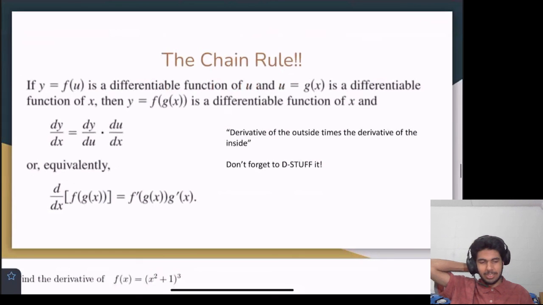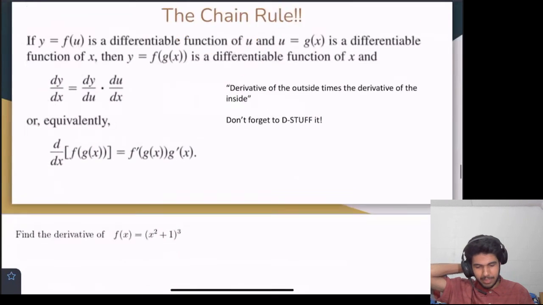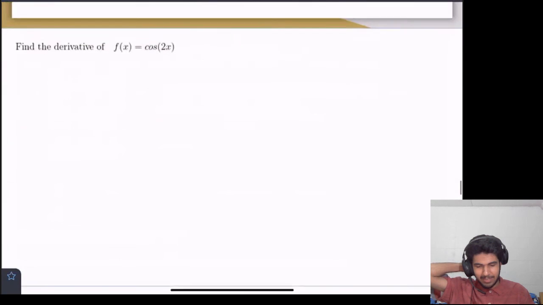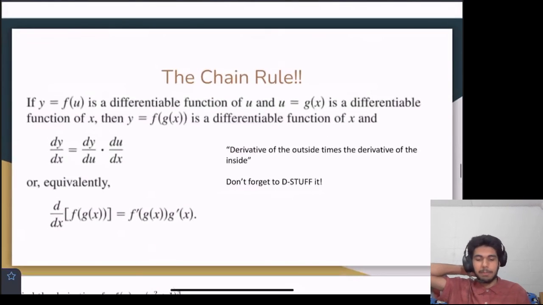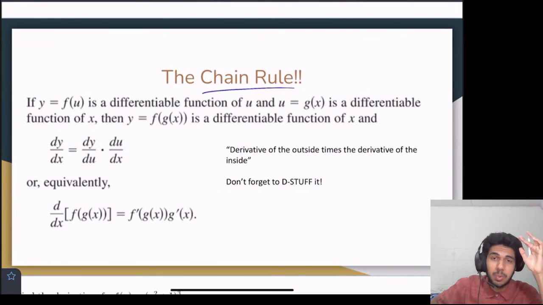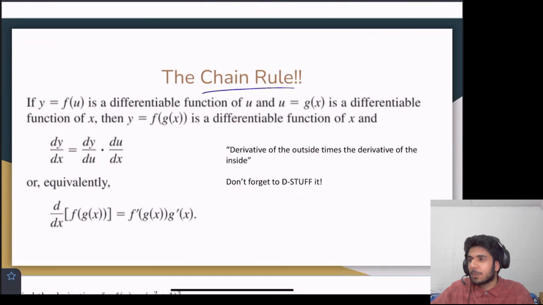So now we deal with the chain rule. Let's see, do we want to get into this today? Let's save this for next time. We'll start with the chain rule next time. But this chain rule, you can start to look at it now. This is going to help us a lot to deal with some really complex functions. I know we've already dealt with a lot of complex functions, but with the chain rule, we're going to be able to expand our toolkit so much and evaluate some really exciting functions. It's going to help us out a lot. So I'm going to call it a day for that.